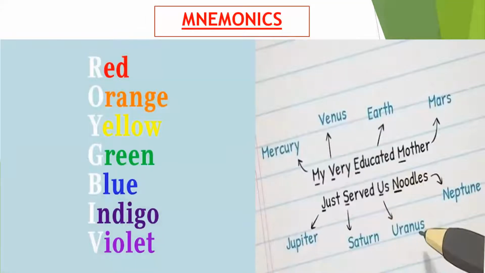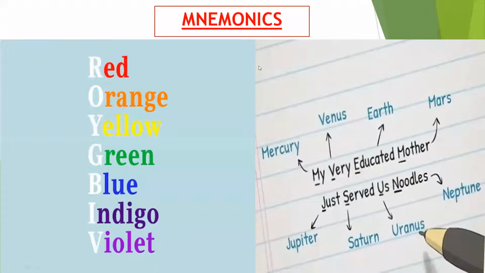So these are the mnemonics. How many colors here? Can I have the answer in the chat box? How many colors here? Seven. Jyoti ma'am, thank you ma'am. Kumari ma'am, thank you ma'am. Sumati ma'am, thank you ma'am. Vidyavati ma'am, thank you ma'am. Okay, so where do we find these colors? Rainbow. Thank you, ma'am. Rainbow. So a rainbow contains 7 colors: violet, indigo, blue, green, yellow, orange, red.